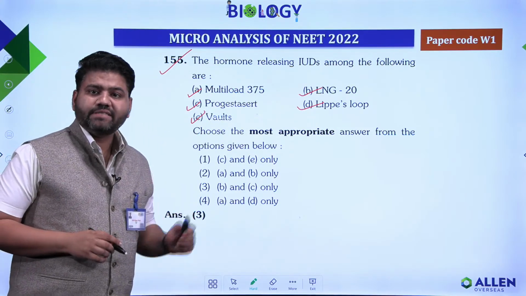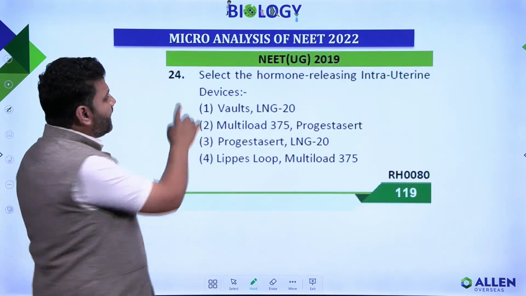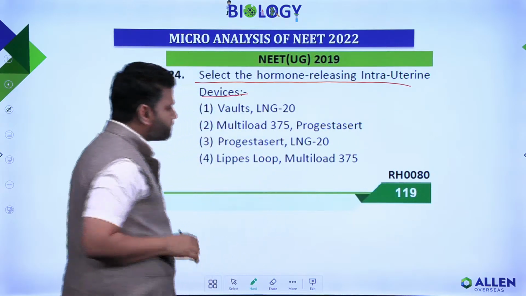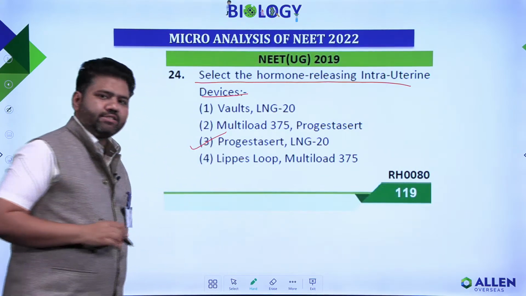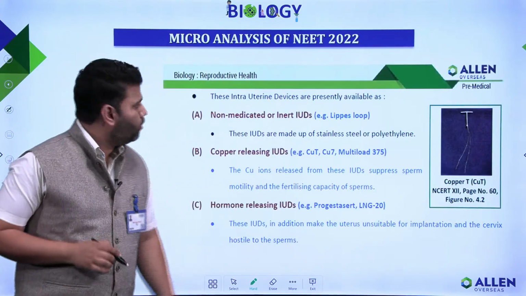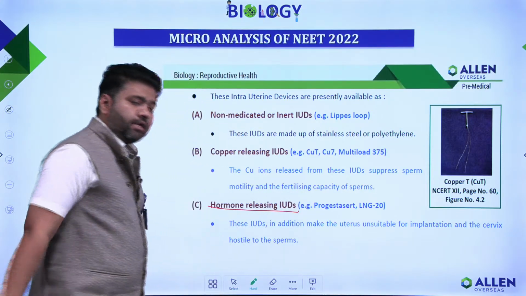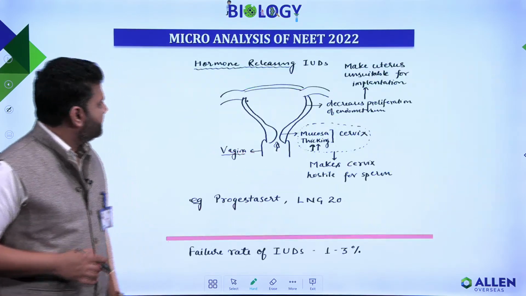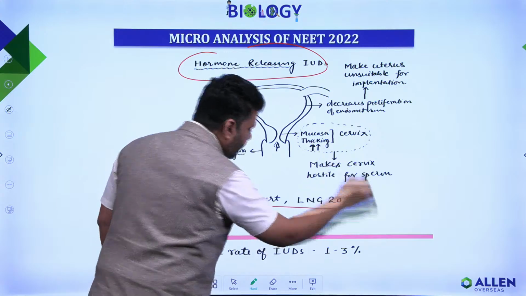Now let's find a similar question from the Allen module. Select the hormone releasing intrauterine devices. Again, here Progestasert and LNG-20 was the answer. Let's see the theory from the Allen module. Please see here, hormone releasing IUD. Now let's see the same theory from your class notes. Please see, hormone releasing IUD, Progestasert and LNG-20.